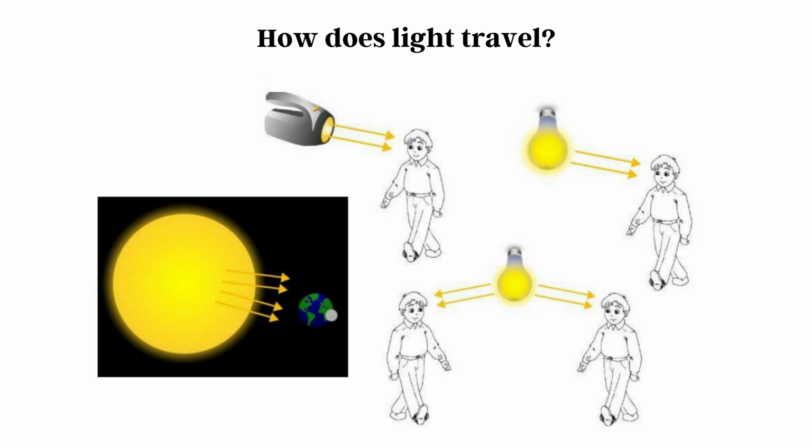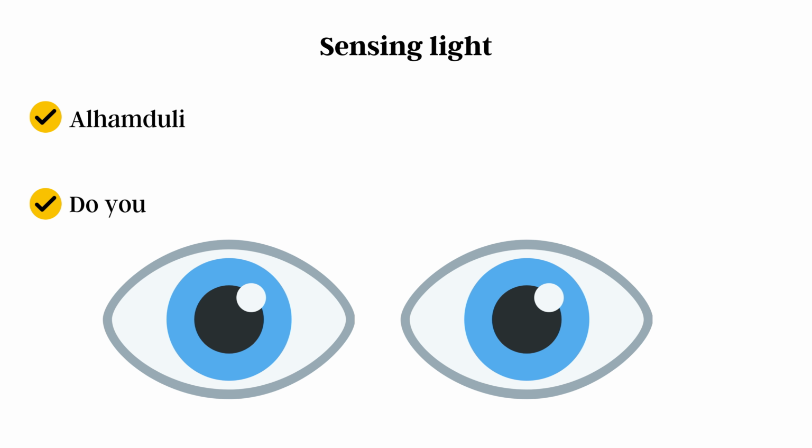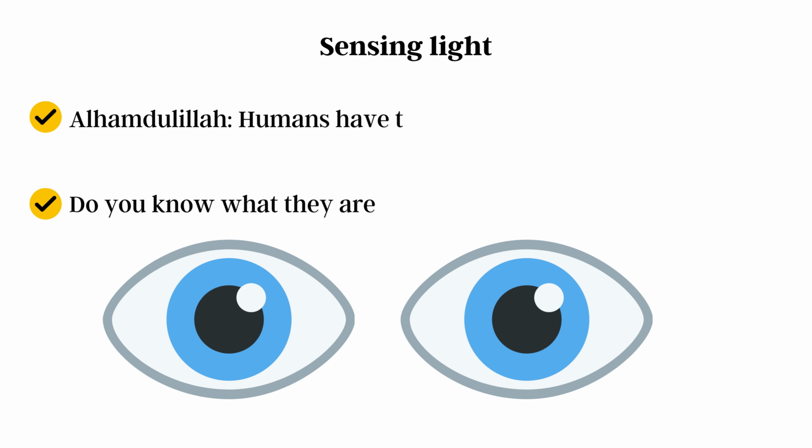How do we see things? We know that the sun is the biggest source of light on the earth. If we want to see any object, when the light falls on it, we can see it through reflection. We can see that a candle producing light is present in front of a mirror. The mirror is a smooth, shiny surface, and it is going to reflect, and a man can see through this reflection.